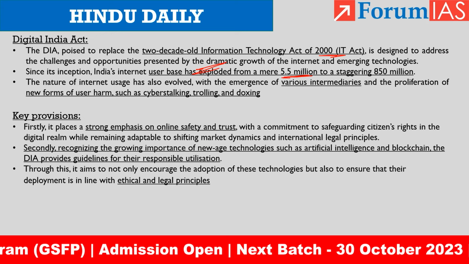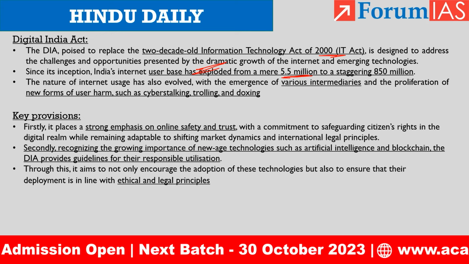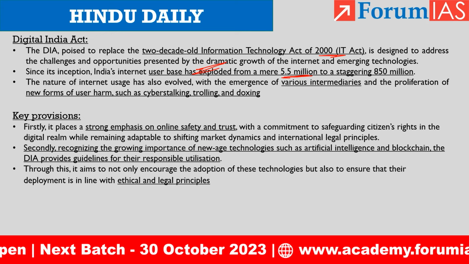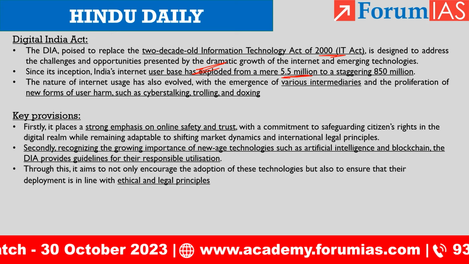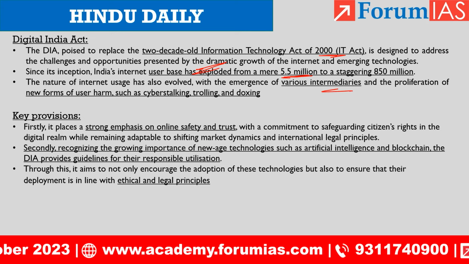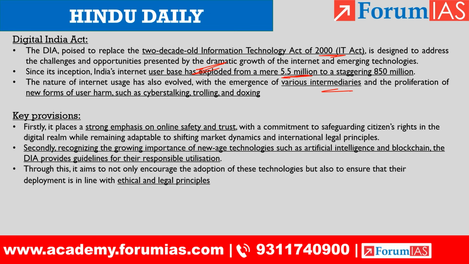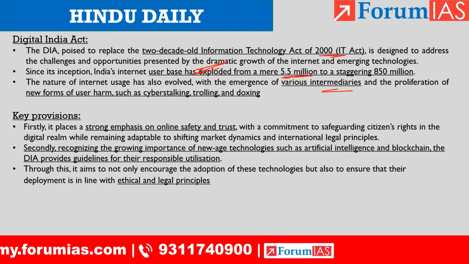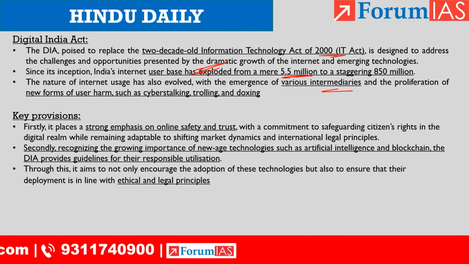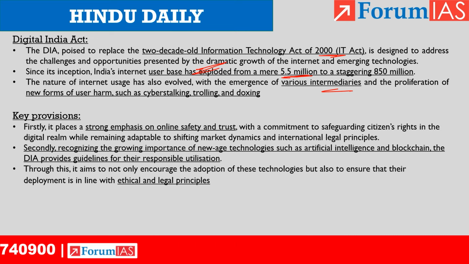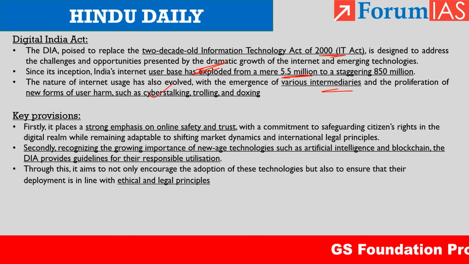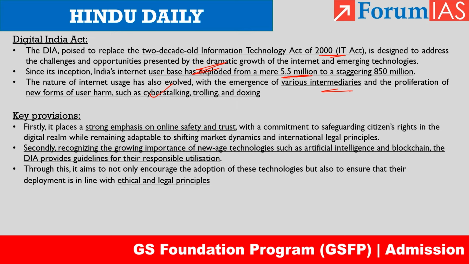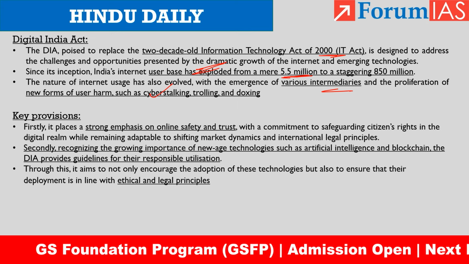So the nature of problems associated with the internet has also changed, because there are a lot of intermediaries on the internet, right from Google to Facebook to Instagram to Twitter, which is now called X. There are new forms of harm such as cyber stalking, trolling, doxing. Doxing means revealing an identity. These are all new forms of harm that are arising by using the internet as a tool.